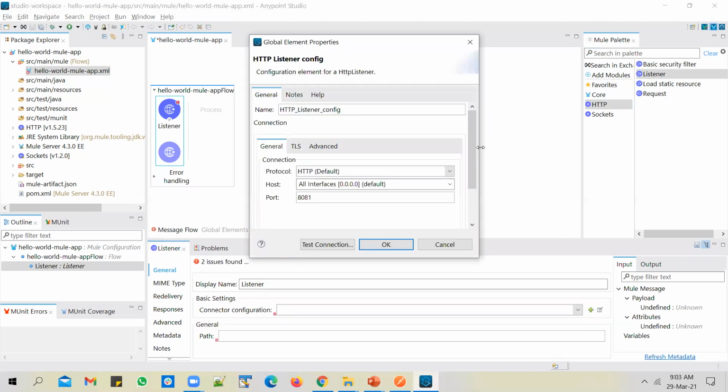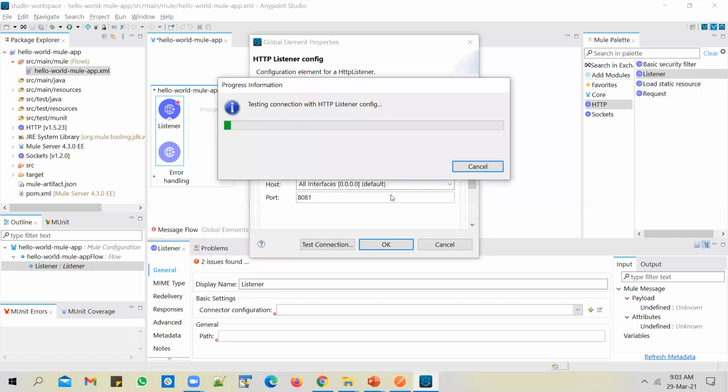You can click on the plus icon here, and Anypoint Studio will by default generate a default listener configuration, which should be okay in 99% of the cases. So just go with the default options, and all it says is this HTTP listener is now configured to receive requests on port 8081. So you will receive them on localhost, on port 8081. Okay, so you can test the connection.